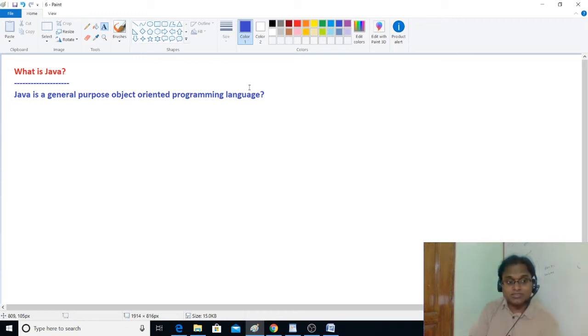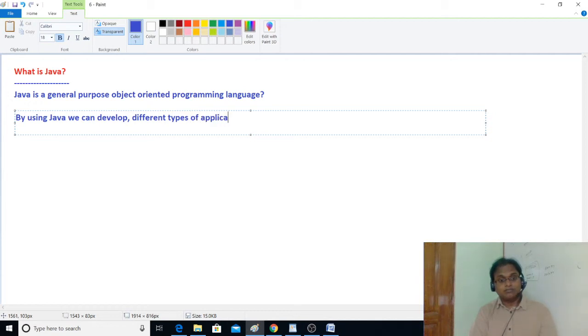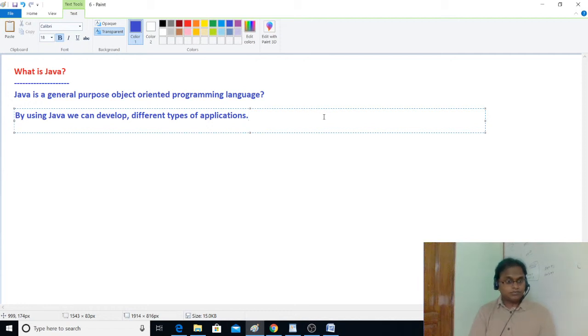It is not general purpose, because by using it we can develop only one type of applications, that is web applications or websites. But by using Java, we can develop different types of applications. That's why it is called as general purpose object oriented programming language. So by using Java, we can develop different types of applications, like